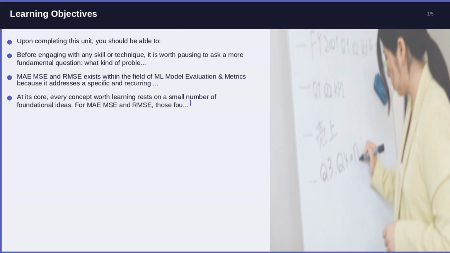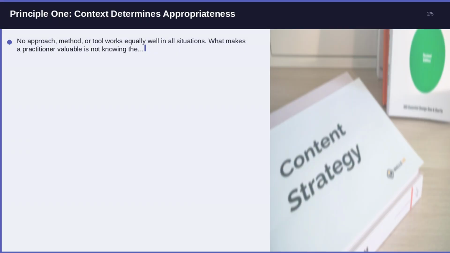Learning objectives. Upon completing this unit, you should be able to articulate the core principles of MAE, MSE and RMSE in your own words without reference to notes, distinguish between correct and incorrect applications of these principles in realistic scenarios, identify the conditions under which standard approaches are appropriate and when alternatives must be considered, apply the concepts from this unit to new situations.